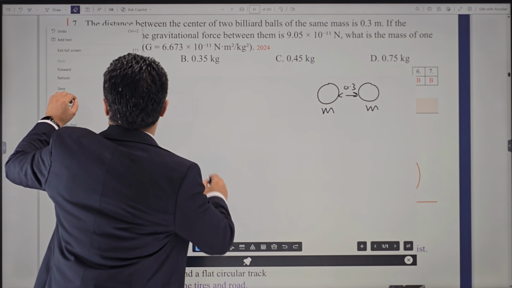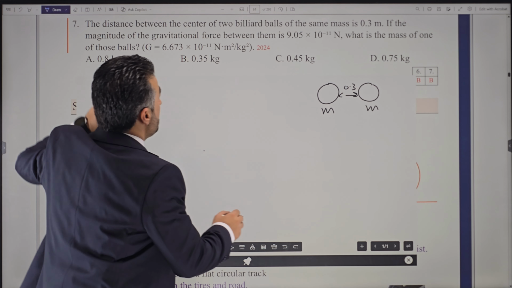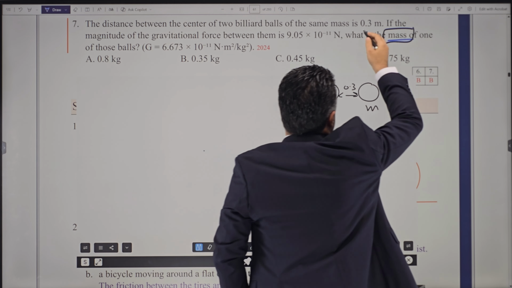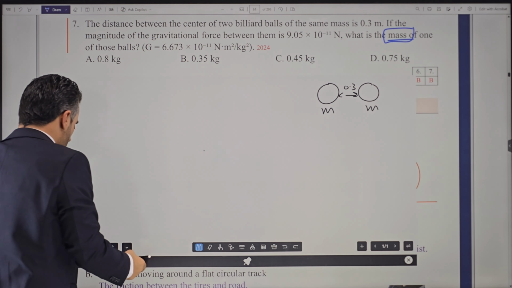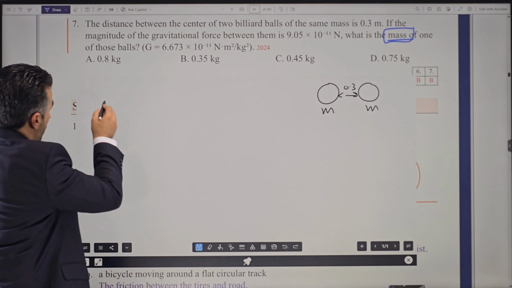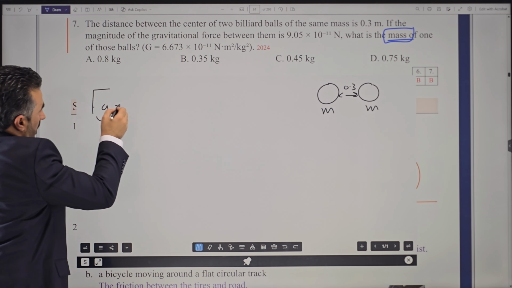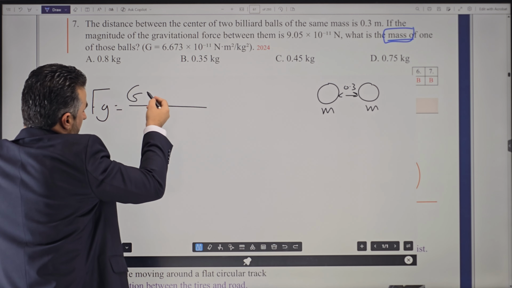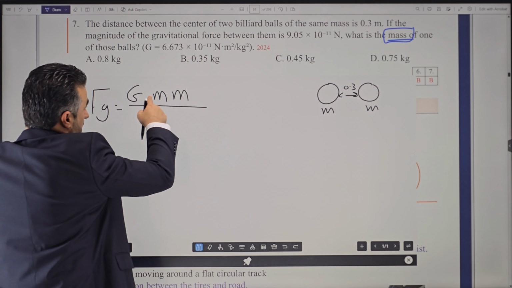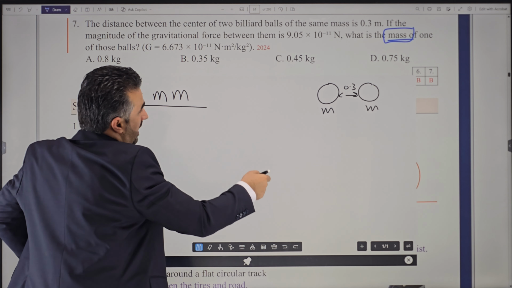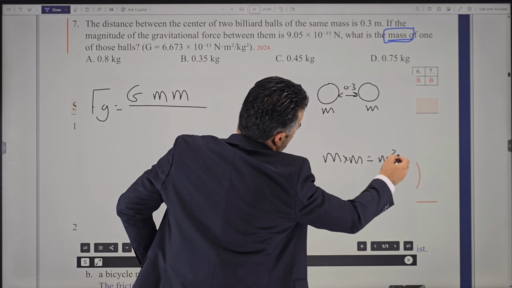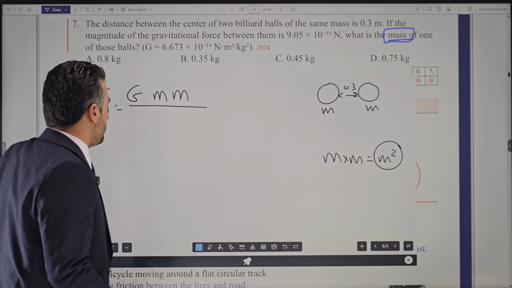Be aware of this keyword here, because it says, what is the mass of one of them? We're given the same mass, so be aware of that. If you use the equation, Fg equals G, the constant of universal gravitation, times M1 and M2. But these are the same masses, so we can make them M squared. M times M, because these two are the same. Can we just call it M squared? Yes, we can do that here.